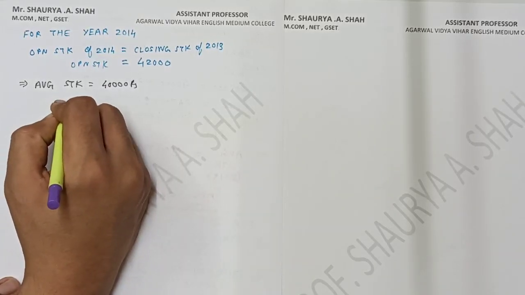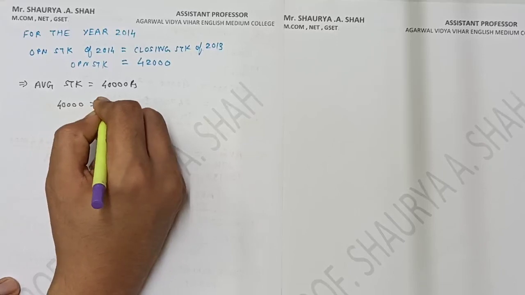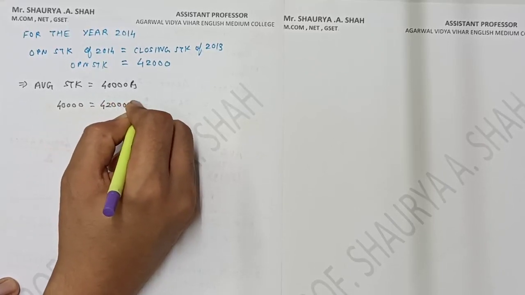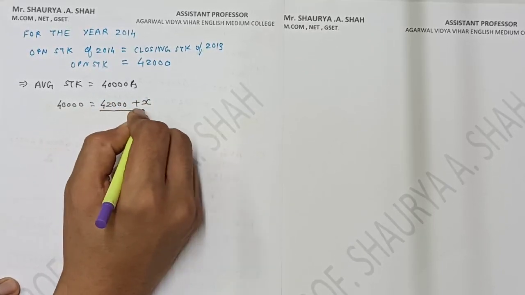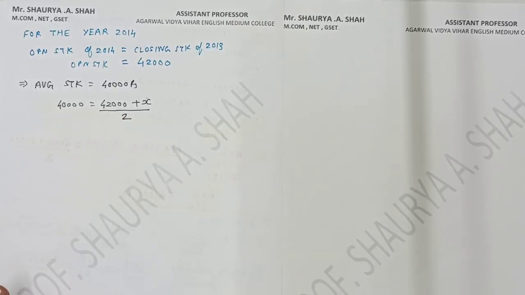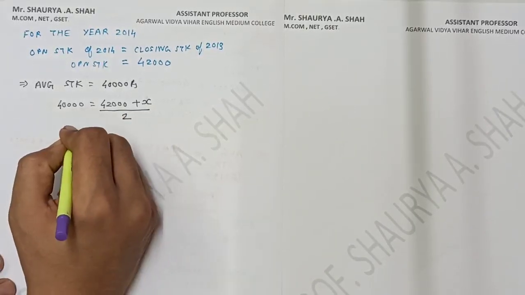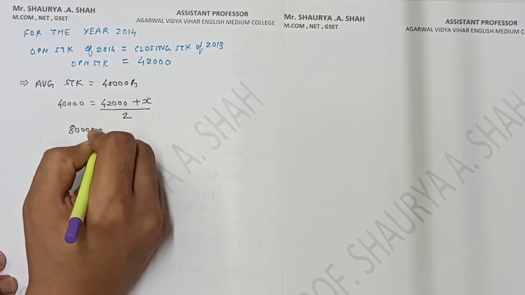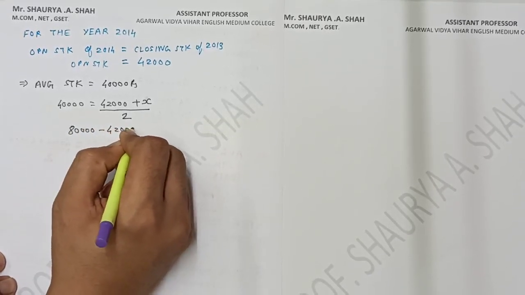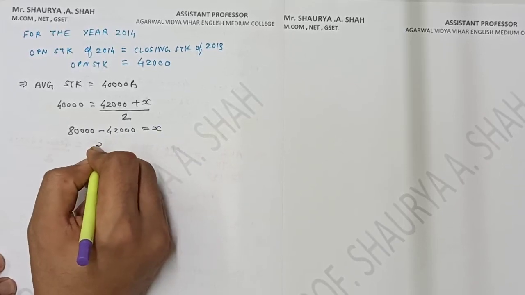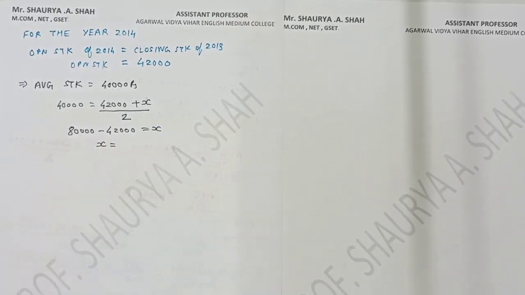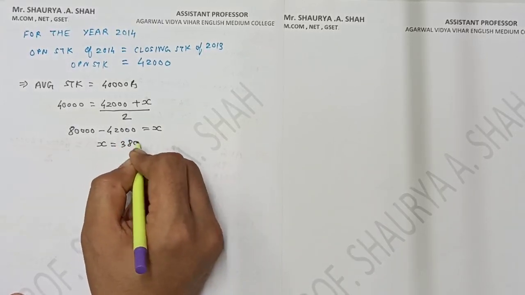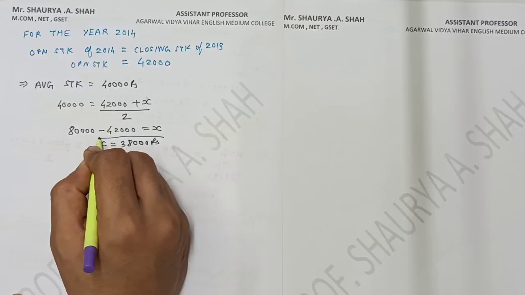So putting up in the formula, 40,000 is equal to (42,000 plus x) divided by 2, right? So 80,000 minus 42,000 is equal to x. So my x, that is the answer for my closing stock, I'll be getting is 38,000 rupees. Hope it's clear to each and every student, right?